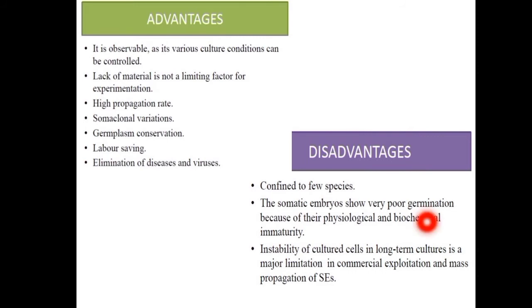The major limitation in commercial exploitation and mass propagation of somatic embryogenesis is the instability of the cultured cells in long term cultures. So it is the disadvantage of somatic embryogenesis. And here you came to know about the advantages and disadvantages of somatic embryogenesis.